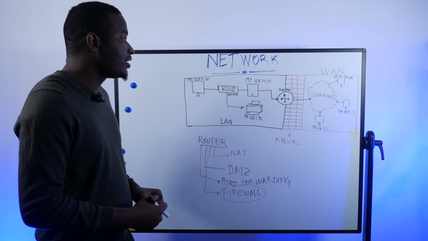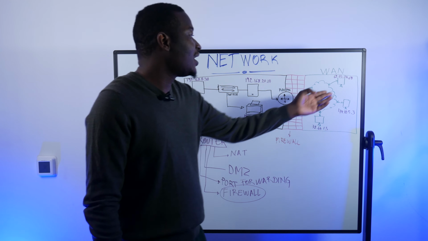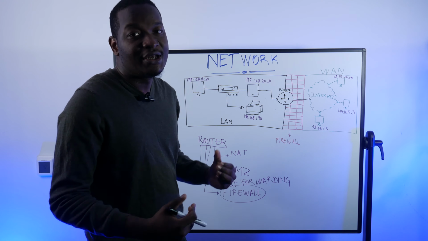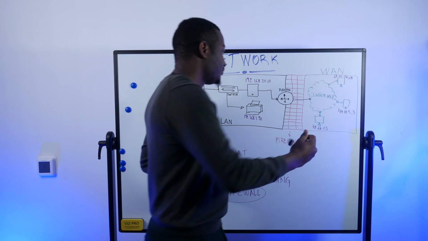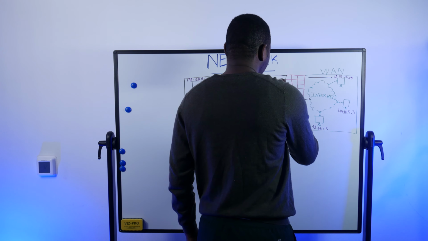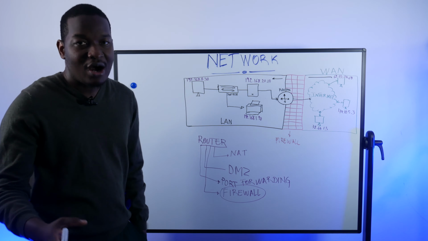After that, say a device outside of our LAN would like to talk to another device in our LAN. This cannot work. Why? Because it's a security risk.